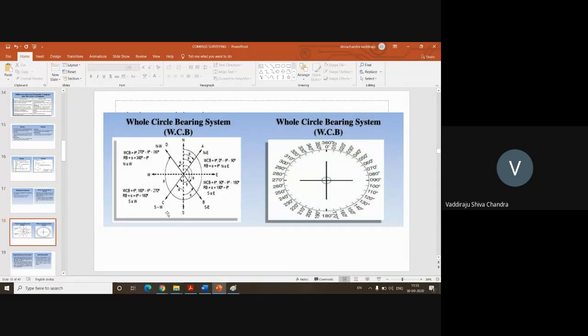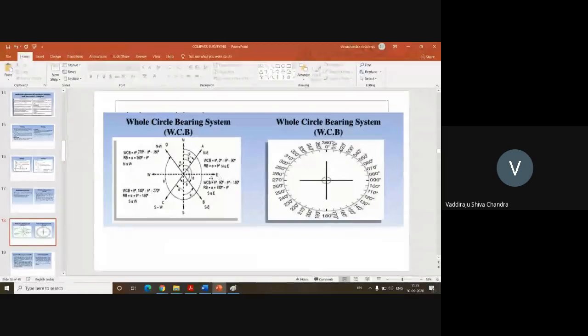Okay. But when you come to the quadrantal bearing system, we measure the direction of the given survey line in the quadrant itself. Now this quadrant is called the northeast quadrant, right? One side it is north, the other side it is east, and it's also called the first quadrant. So what will be the value at north? 0 degrees, obviously. What will be the value of east? See the figure and tell me.